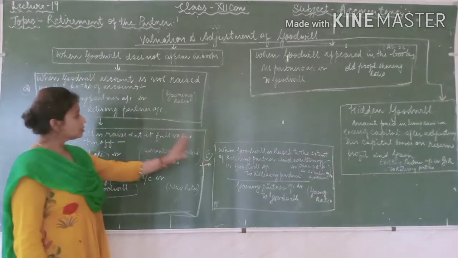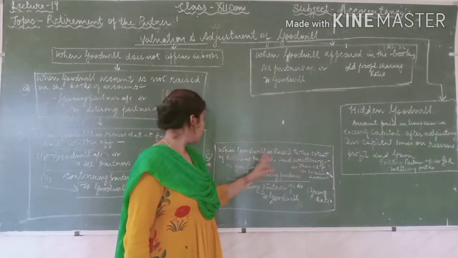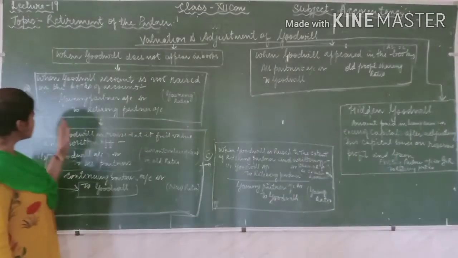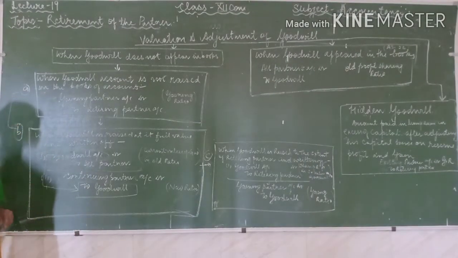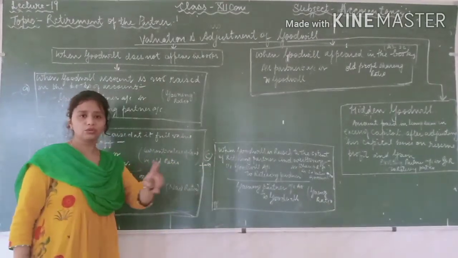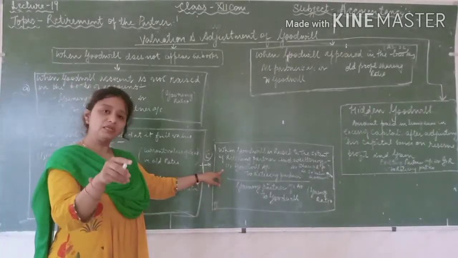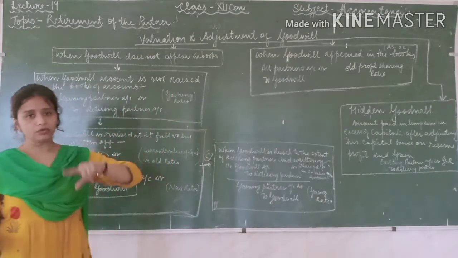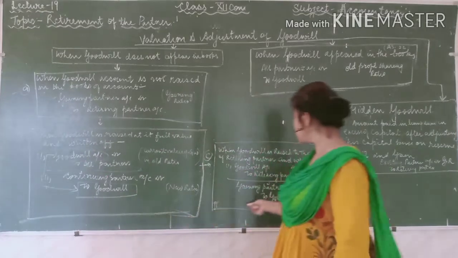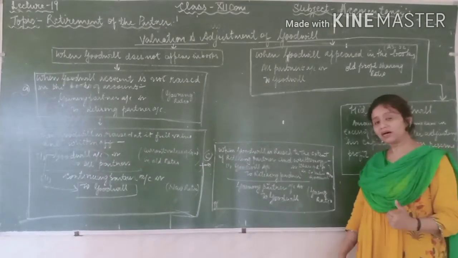Okay. Now the third point is when the goodwill account is raised to the extent of the retiring partner and written off. Here it is actually just a mix of these two. You also have to take a gaining ratio. You need to have a gaining ratio also, and you have to open the goodwill account in the first entry, and in the second entry you are going to write off the goodwill account. How will you pass the entry?